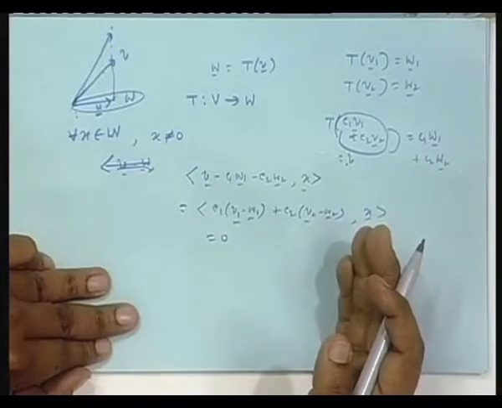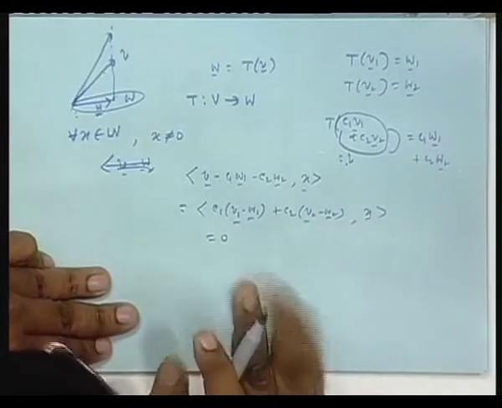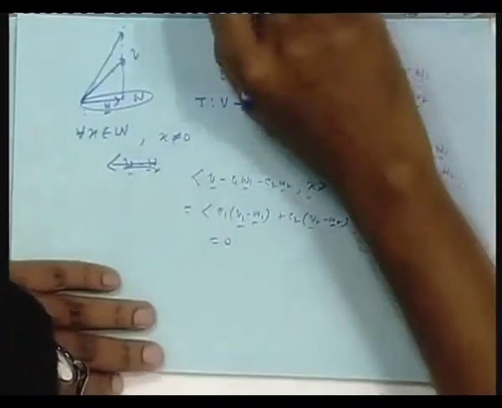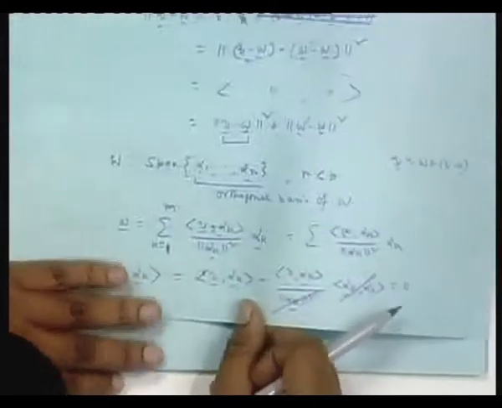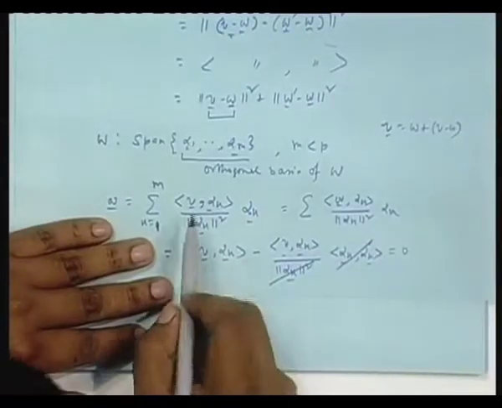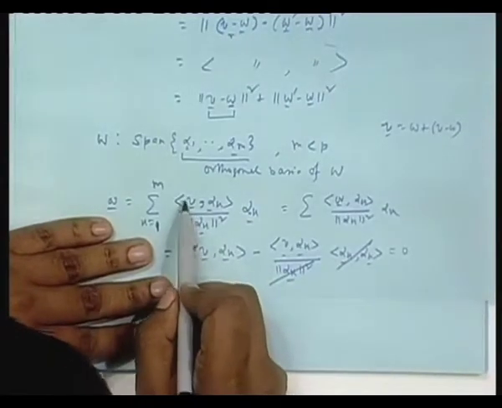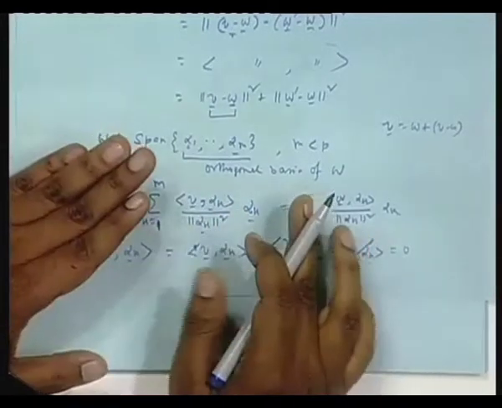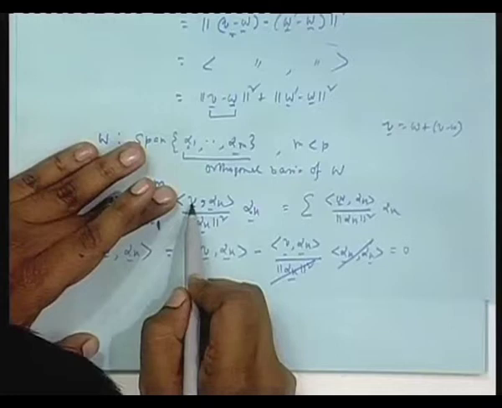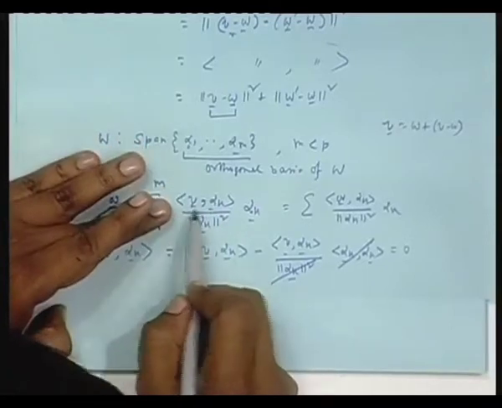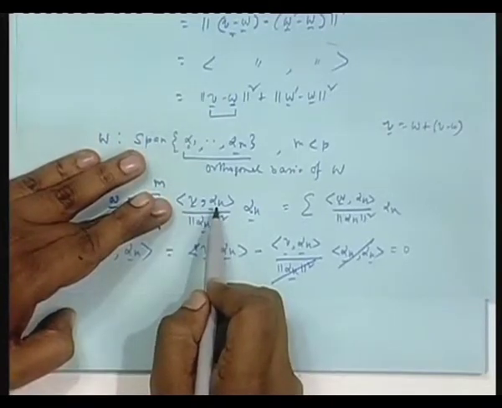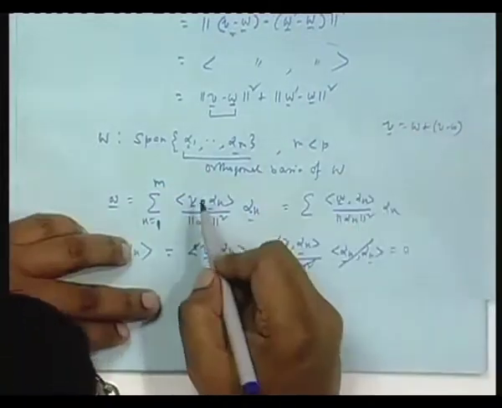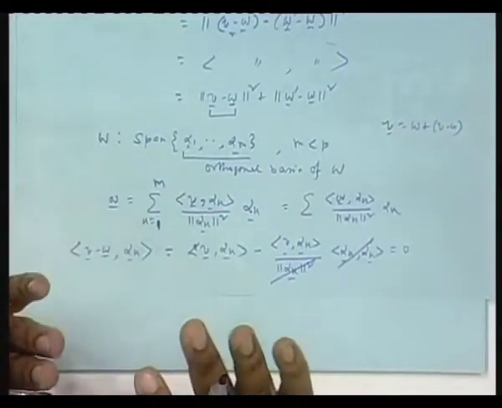So, it is a linear operator. Otherwise you can see, if you see the specific form, this was the form, isn't it? Instead of V here, suppose you put the resulting vector C1 V1 plus C2 V2, you can spread out C1 times inner product V1 with alpha k, C2 times inner product of V2 with alpha k. So, that way you get two different projections, because this is linear in the first coordinate. So, orthogonal projection is a linear operation.